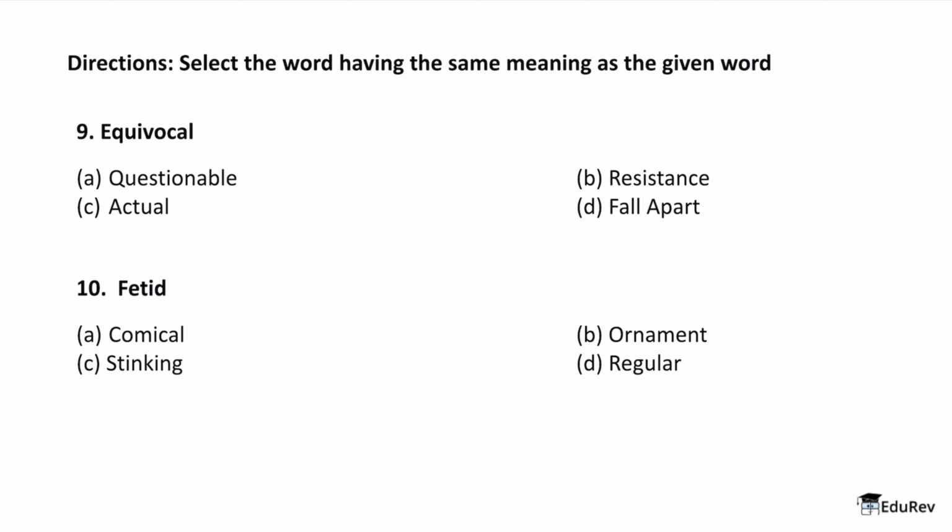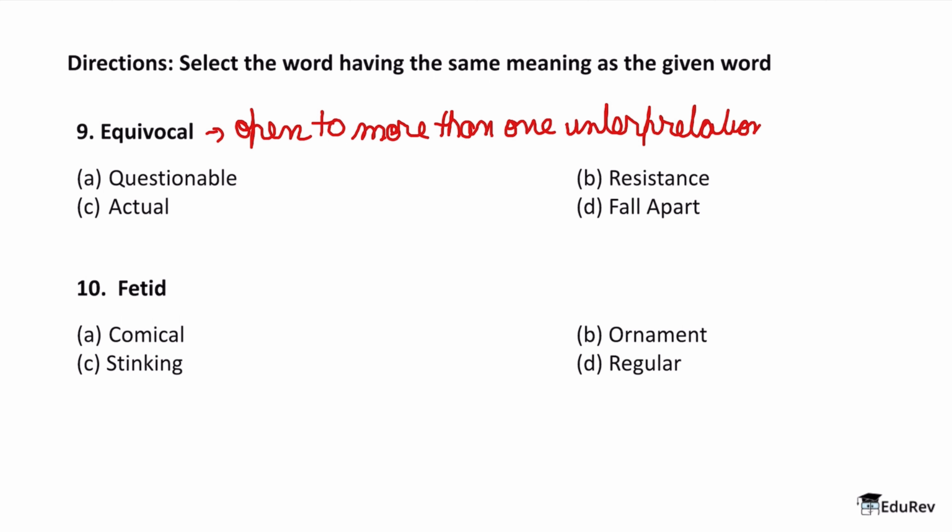Now equivocal is once again a beautiful word. Okay, so equivocal as a word means open to more than one interpretation. Got it? Great. Now if you understand this, you know that if you talk about all the other options, let's look at the options here one by one because they are very interesting. Let's look at part D, fall apart. Now fall apart generally means break up. When something is breaking up, we say that it is falling apart, right?